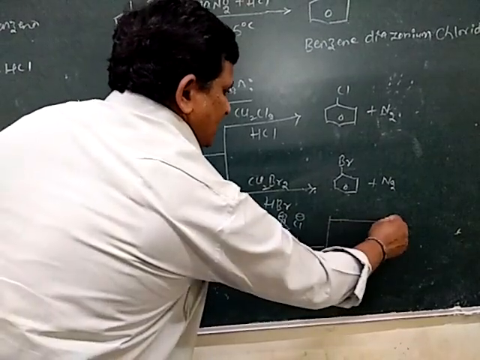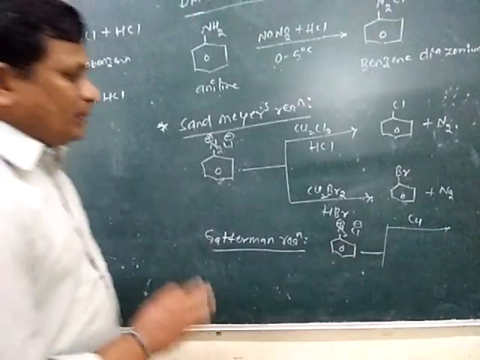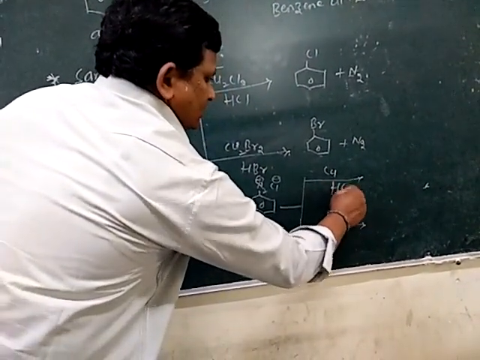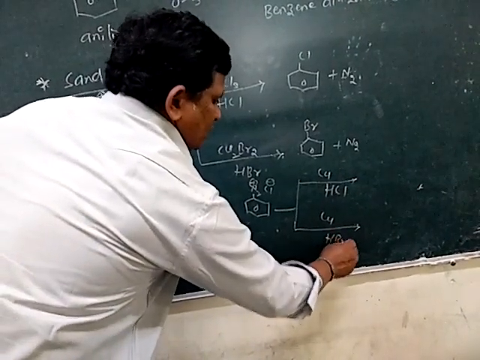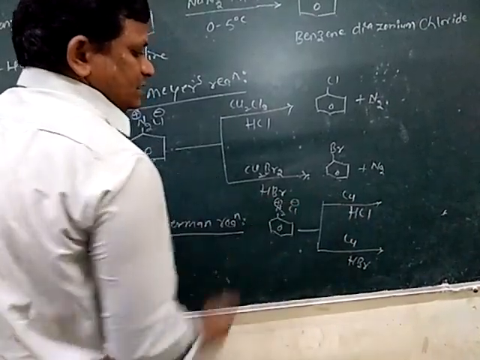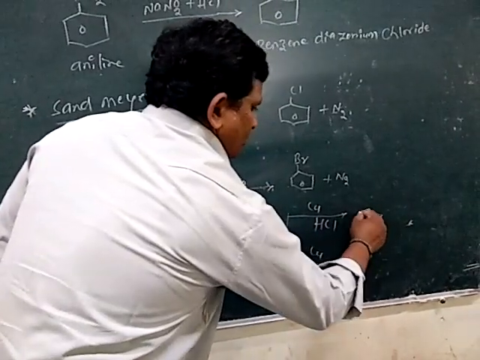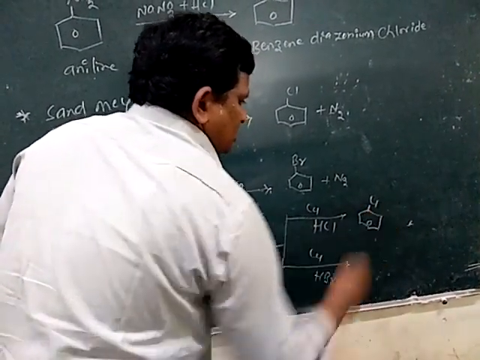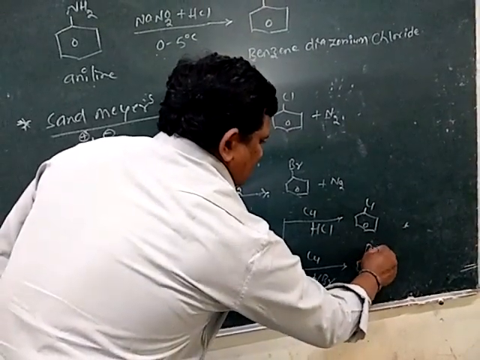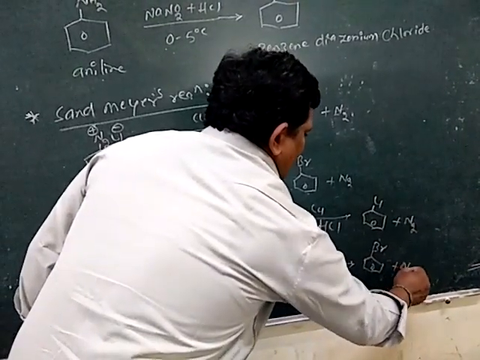But this reaction undergoes in the presence of only the copper powder. So then copper powder, and it is HCl and it is HBr. So then this N2Cl group is substituted by Cl and also Br. So then the obtained compound is chlorobenzene, benzene with chlorine, same as benzene with bromine, and nitrogen is obtained.